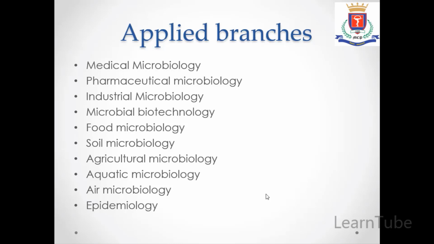Next is agricultural microbiology. It generally deals with the study of microbes which are beneficial to agriculture or which are responsible for production of plant stimulants, for example gibberellin, thymine, etc. Next is aquatic microbiology. So the study of microbes which are present in water, that is in sea, rivers, lakes, etc. is involved in aquatic microbiology. Air microbiology, it generally deals with the microbes which are present in air. And last is epidemiology, it generally deals with the microbes which cause infections in epidemic form.